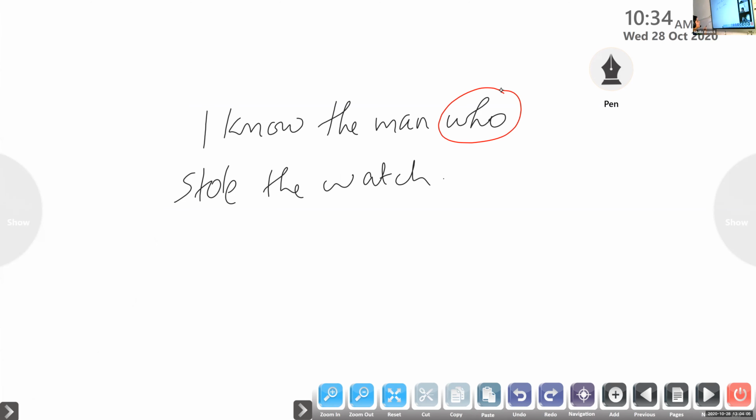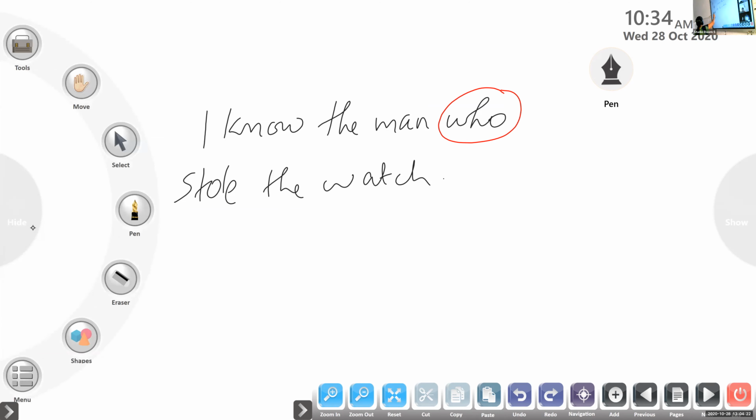Now you have got one WH word used in the form of a conjunction as a joining word. I have used it to combine two clauses. One is the main clause, the other one is the subclause, right? So a subordinating conjunction is used to begin a subclause. That is what we have learned. Now can you tell me which part of the sentence is the main clause and which part is called the subclause?